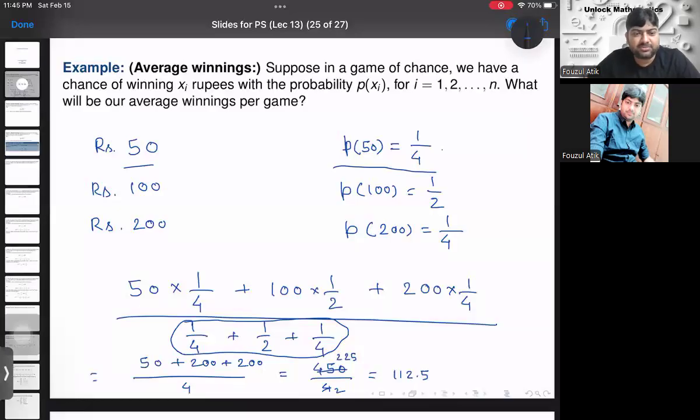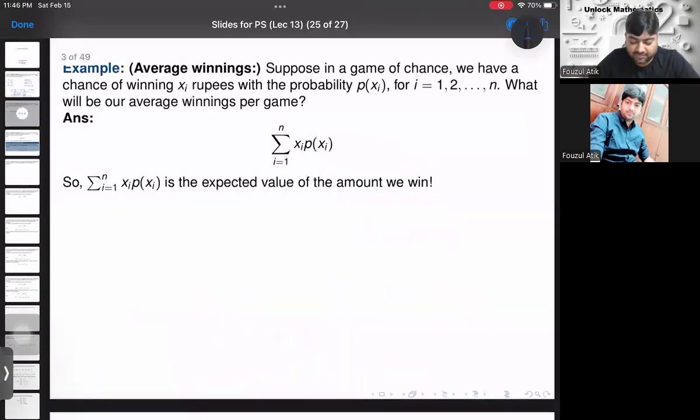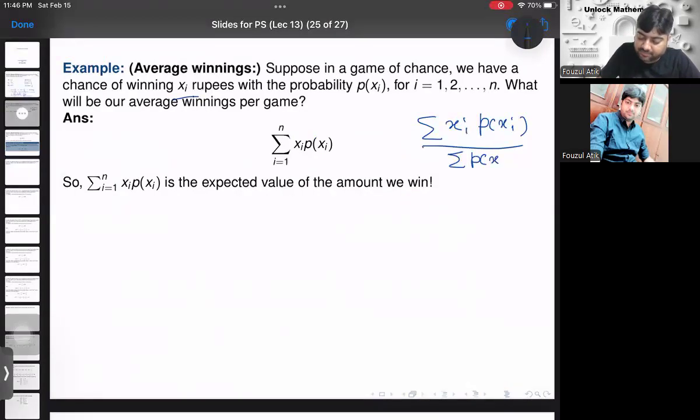So if you understand this problem, where you are calculating the weighted average, now you come to this example, that in a game of chance we have the chance of winning xi rupees with probability p of xi. Basically we have the summation of xi into p of xi divided by the sum of p of xi, summation over i.